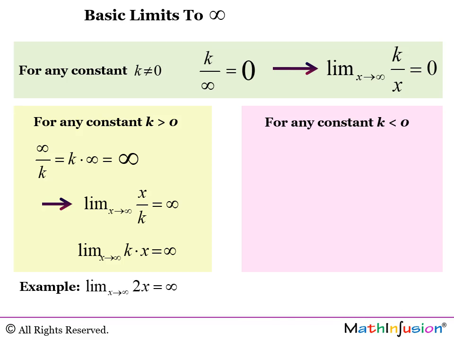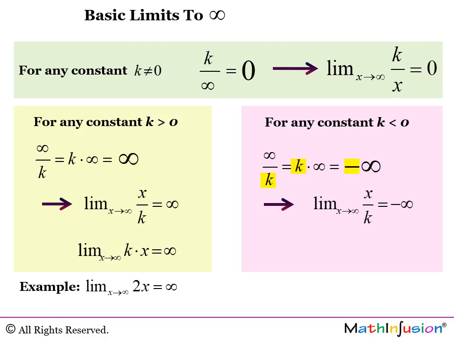And here's the matching limits for any constant k which is negative. In this case, because k is negative and infinity is positive, you have to get negative infinity because you have plus and minus, and it's a product or a quotient. And we get the two following limits.